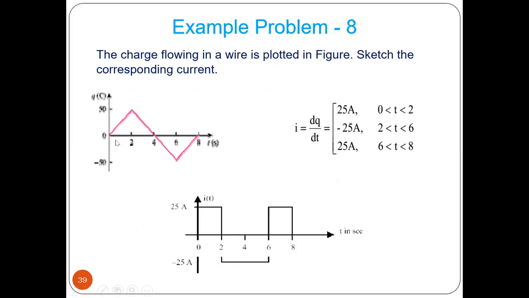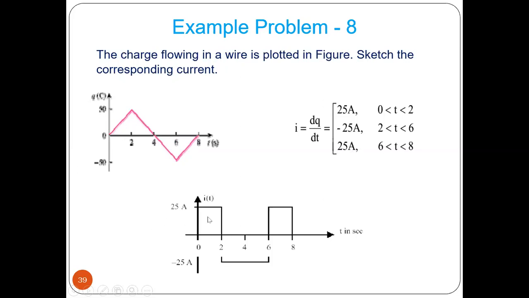Now the x value is 2 to 6, so 100 by 4 is 25. Then this is minus because it is a negative slope. And again this is a positive slope, going from minus 50 to 0. So the total value is 50, and the x-axis difference is 2, 8 minus 6. So 50 by 2, 25.